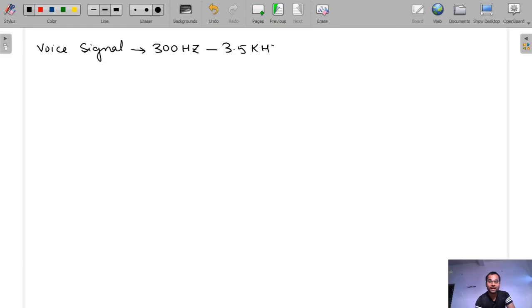As you know, actually these bandwidths are infinite, but what we do is take the significant bandwidth. Let's suppose this is our 300 Hz and this is our voice signal. So the signal is like this, and this is our 3.5 kilohertz.